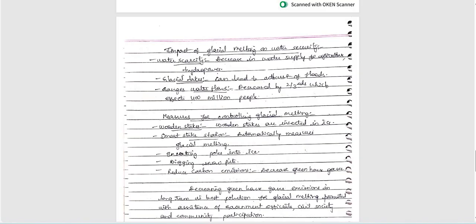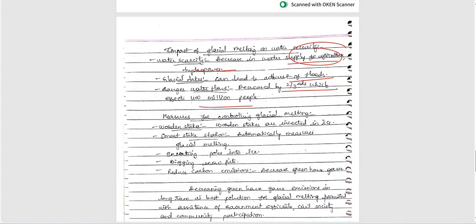Impact of glacial melting on water security. Next important keyword here, water scarcity included here, especially for supply of agriculture, hydropower, etc. Glacial lakes also included, can lead to floods also, right? Next, Ganges water flows also very important here, decreased by two thirds, which affects 400 million people.